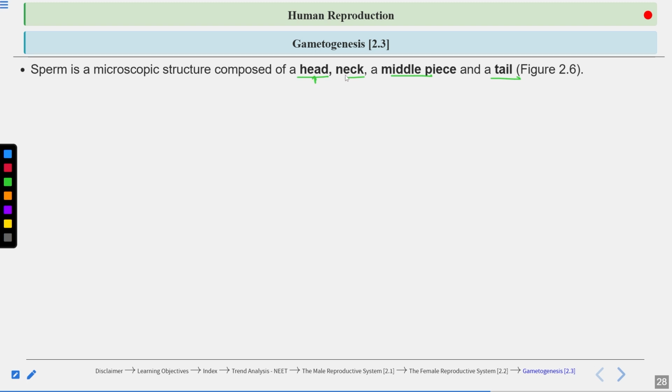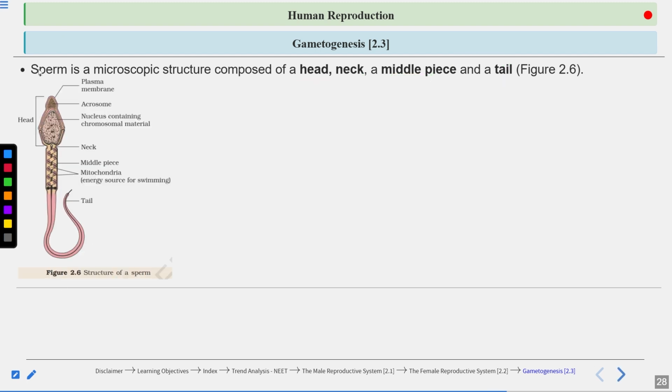Then the neck region is present, and then the middle piece, and this middle piece consists of several mitochondria, and mitochondria are the source of energy. They produce energy. Why is energy being produced? Because energy is utilized when the sperms are swimming. Sperms are motile because they have this tail, and for swimming energy is required. This energy is provided by the mitochondria present in the middle piece. This is the structure of the sperm.